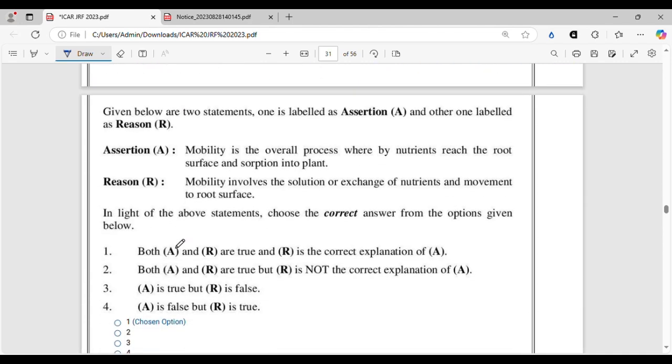So another question of assertion and reasoning. Let's dive into it. Mobility is the overall process whereby nutrients reach the root surface and sorption into the plant. Of course, this is the true statement. Then next, mobility involves the solution or exchange of nutrients and movement to root surface. This is also true. All right, both the statements are true, and the reason is related to the assertion.